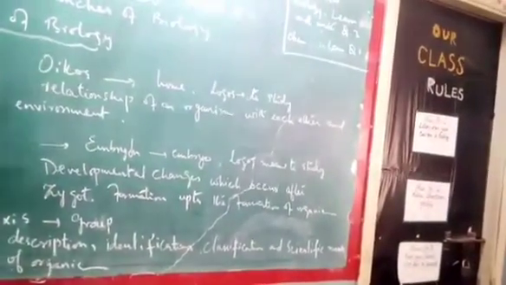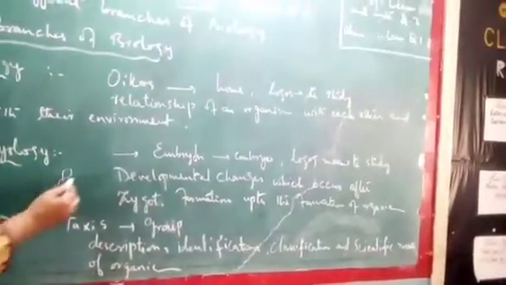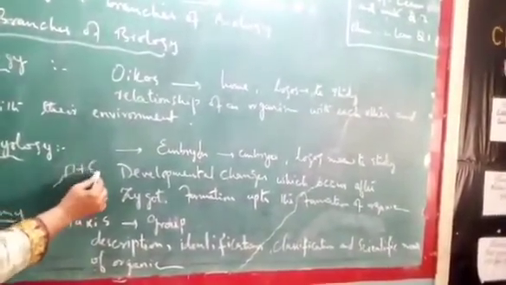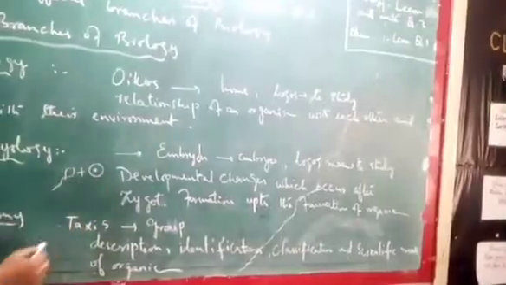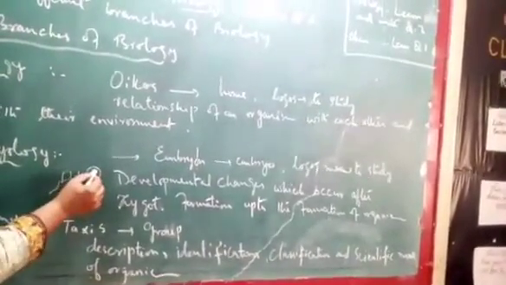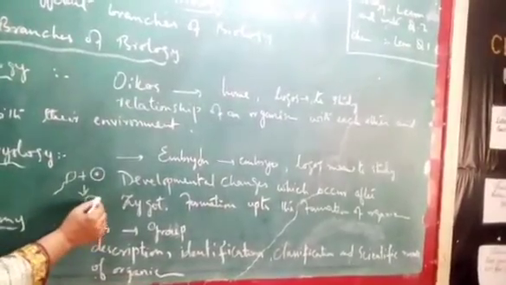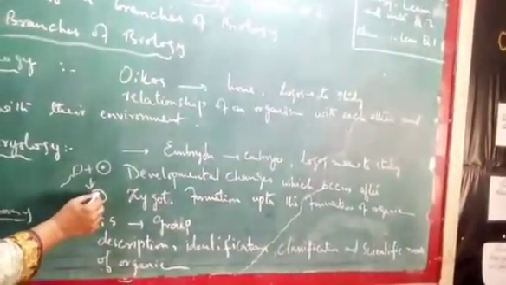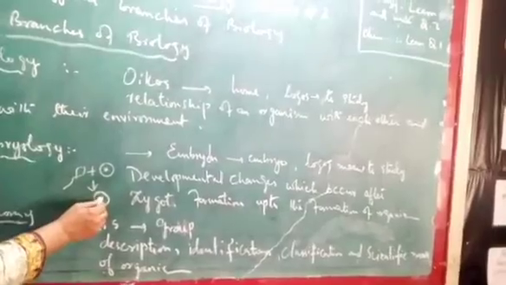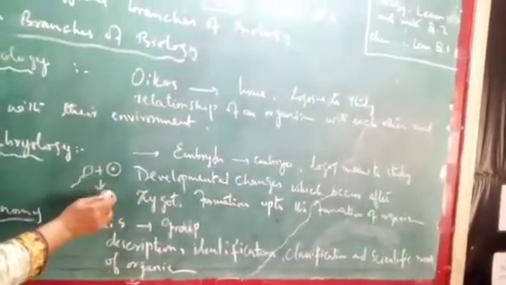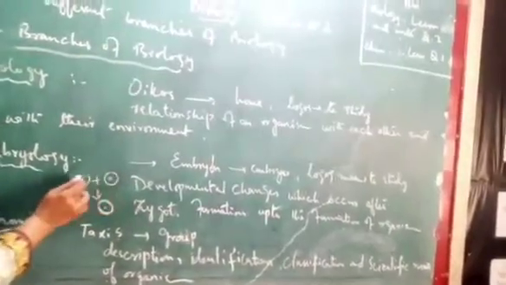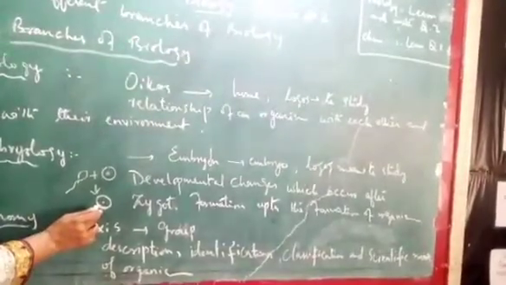Zygote is formed when a sperm from the male combines with the egg of the female. When both of them combine together, they form a single cell which undergoes repeated changes. This single cell, formed by the union of egg and sperm, is called the zygote.